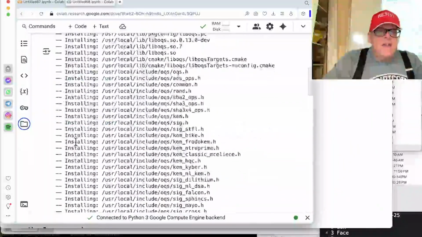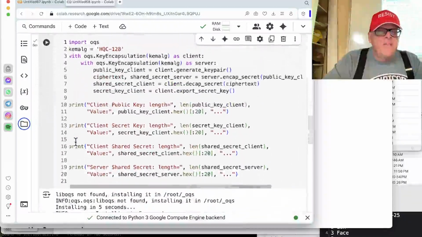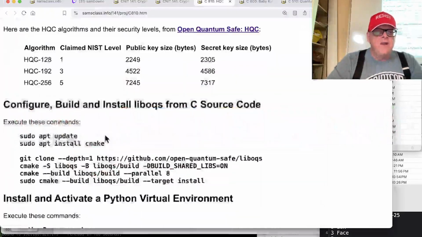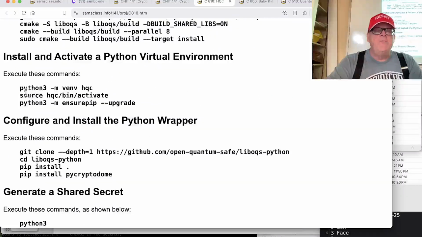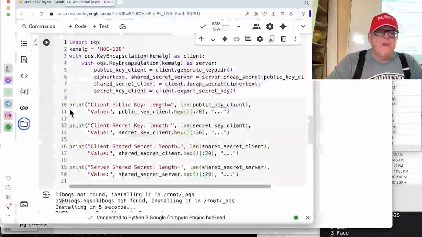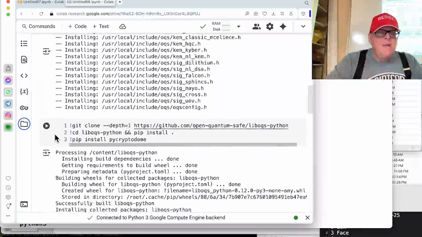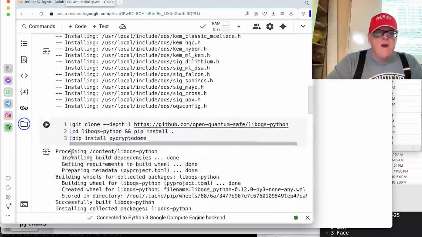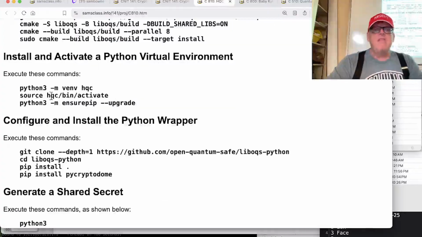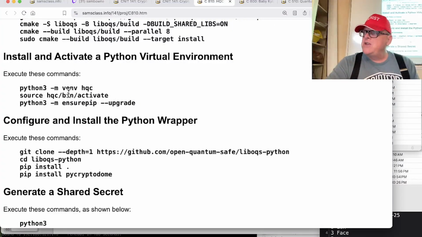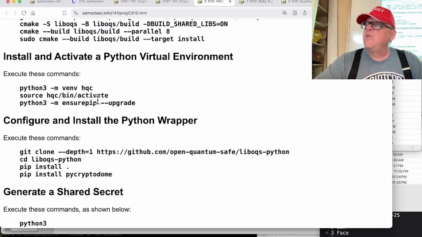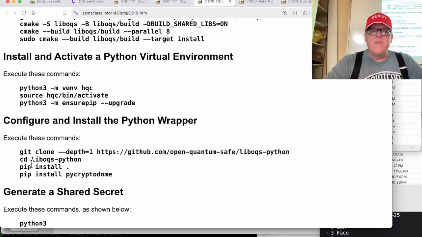All right, and then the next block of code is here, and this is the Python code. So if you go down here, I think I did this too, the virtual environment. Let me check. No, I didn't. I skipped that part. So that's what I would say, skip this part. If you're working in a Linux environment on your own virtual machine, you'll have to make a virtual Python environment here. They force you to do that on modern systems, but Google Colab is not forcing me to do that. So I didn't do any of this. I just skipped this whole section and then go down here.